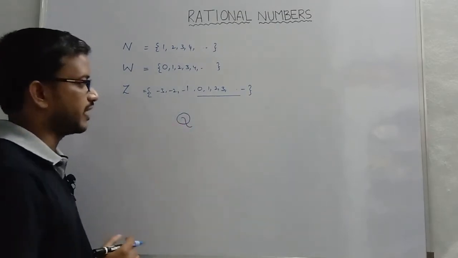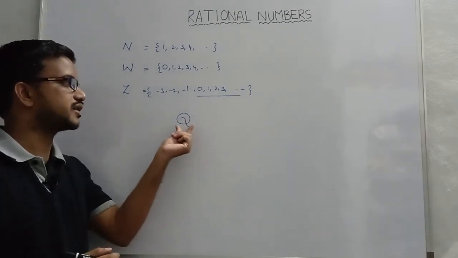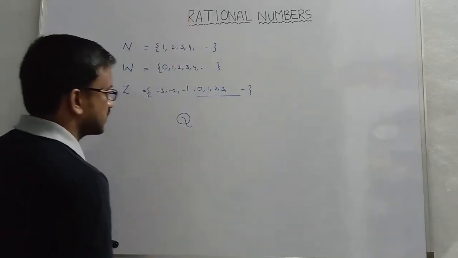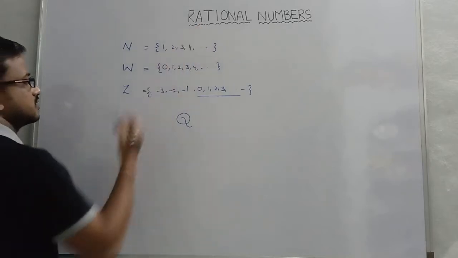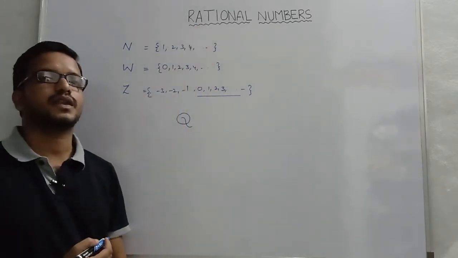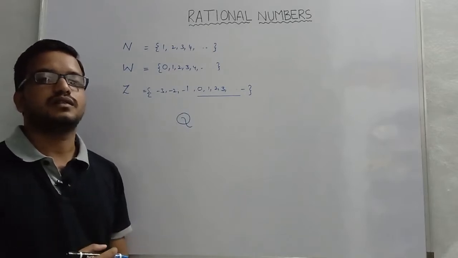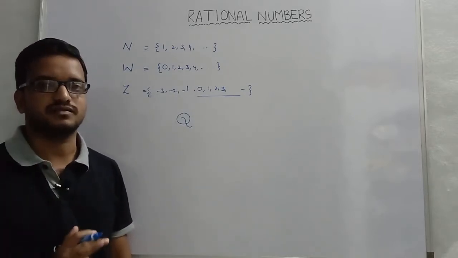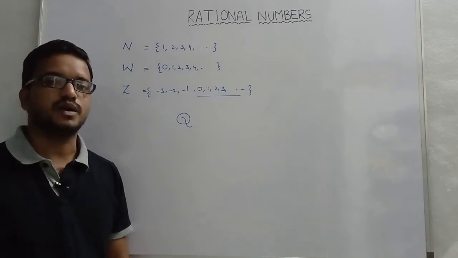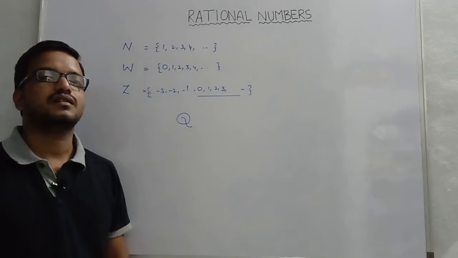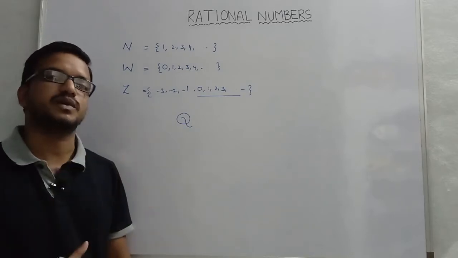I will explain why we consider Q, why not R. First of all, let us observe the nature of rational numbers. In general, the numbers which are in the form of a fraction are considered as rational numbers.